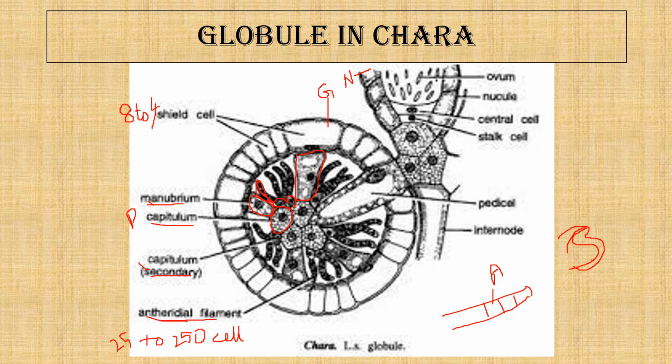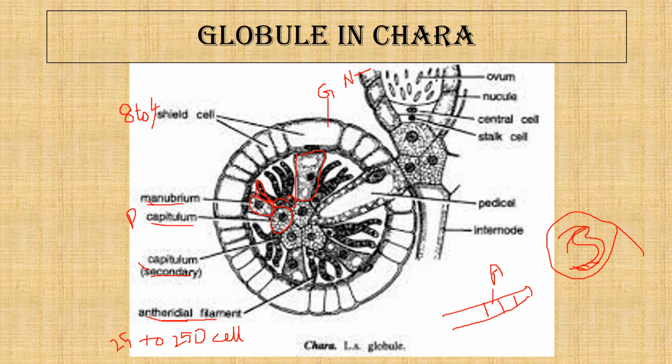In the basal region there are the basal granules. Each globule can give rise to at least 20,000 to 50,000 of these antherozoids.